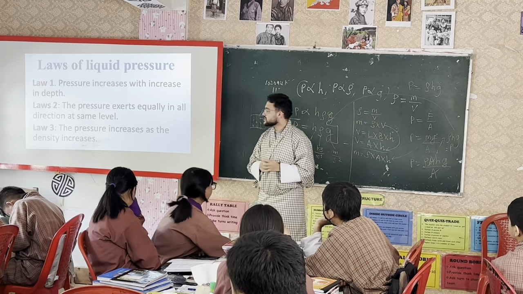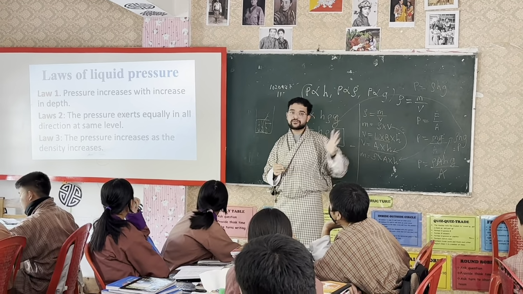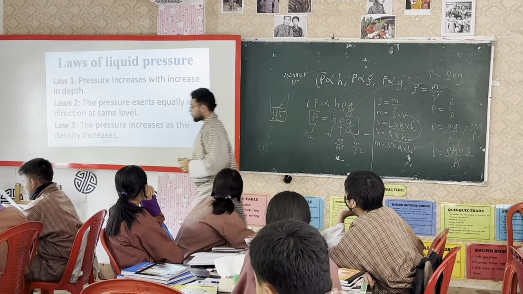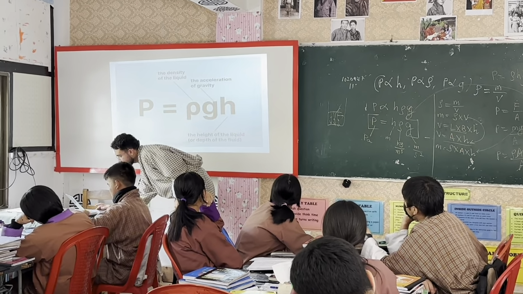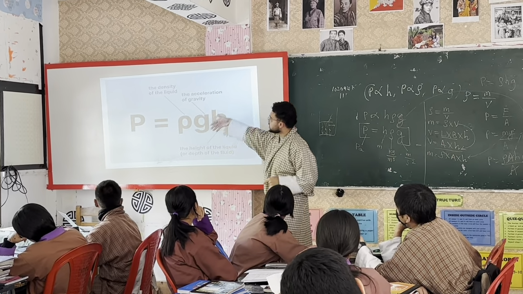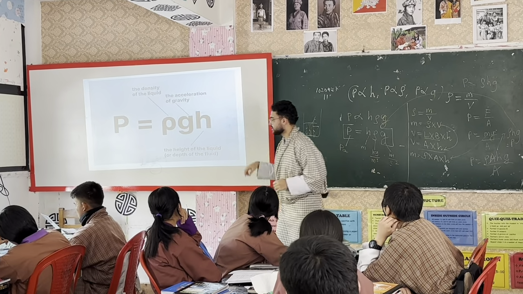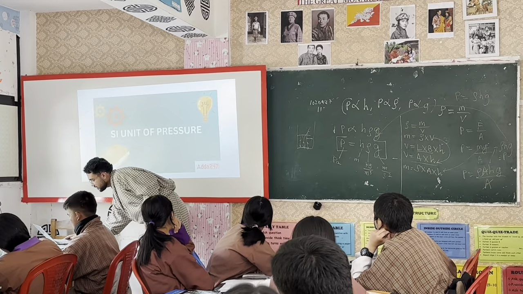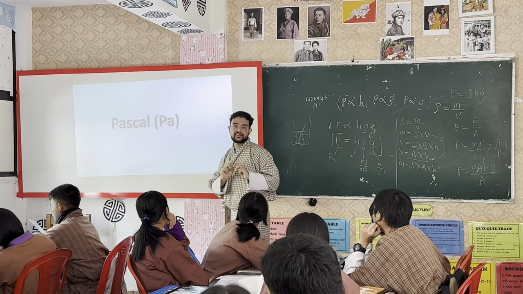And the third one says the pressure increases as the density increases, right? We have already derived this. So pressure is rho g h, where rho is density, g is acceleration due to gravity and h is height. And the unit of pressure is Pascal. Clear everyone?